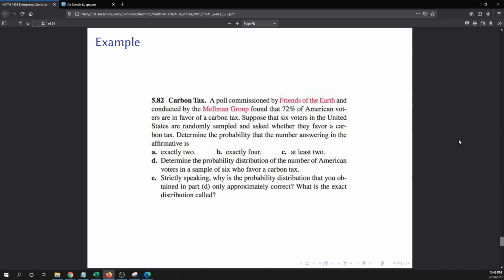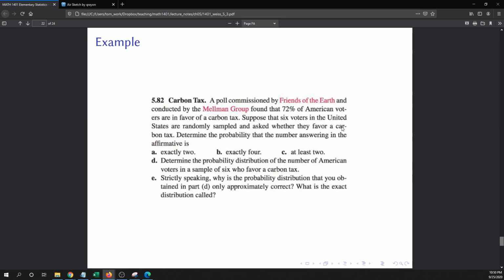It says, a poll commissioned by Friends of the Earth and conducted by the Mellman Group found that 72% of American voters are in favor of a carbon tax. Suppose that 6 voters in the United States are randomly sampled and asked whether they favor a carbon tax. Determine the probability that the number answering in the affirmative is A, exactly 2, B, exactly 4, C, at least 2.